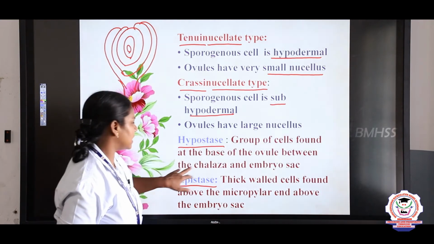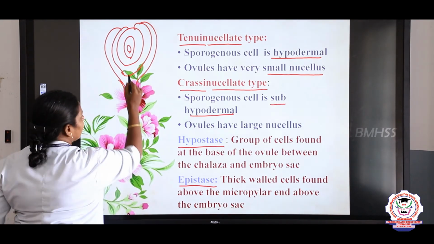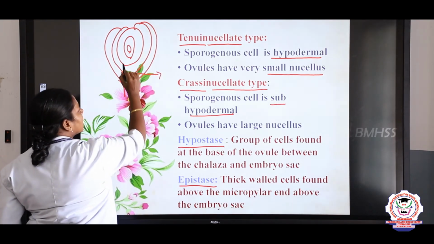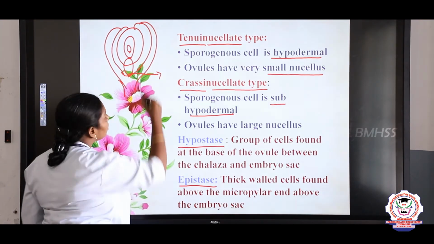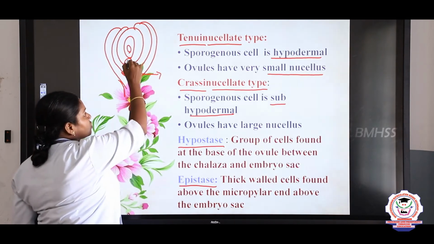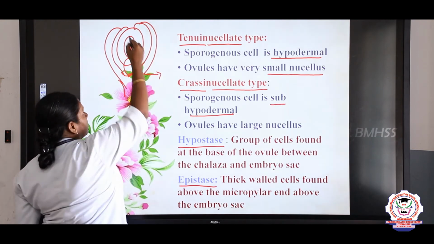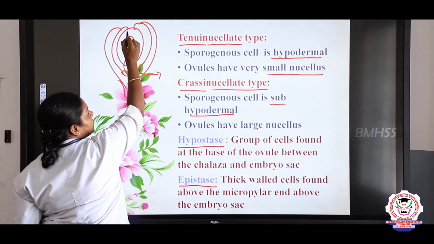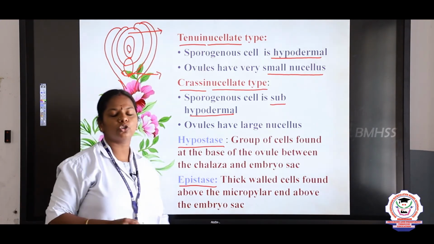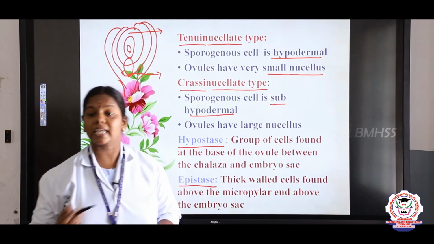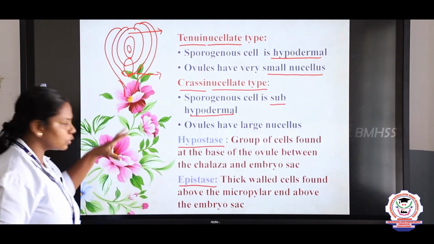Hypostasis is the group of cells found at the base of the ovule between the chalaza and the embryo sac. This is the chalazal end. So, some group of cells will be present here. Such cells, present below, between the nucellus and the chalaza, we call hypostasis. And some cells are present between the micropyle and the nucellus. In this area, we call them epistasis. So, it is an important 2-mark question, children. Differentiate tenuinucellate and crassinucellate and differentiate between the epistasis and the hypostasis. So, go through this well.